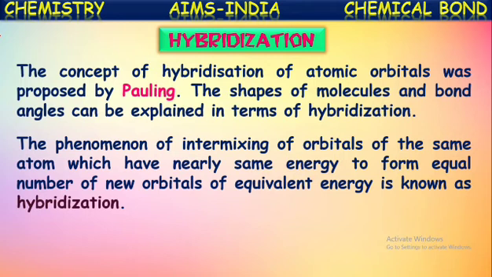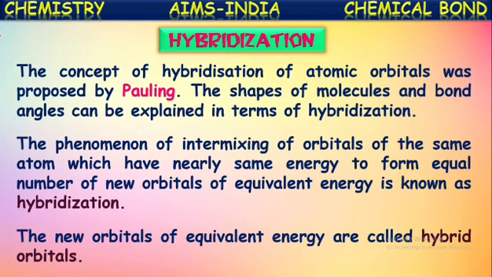So we need to understand one thing here. It is a hypothetical concept which is proposed to explain the bond angles and the shapes of the molecules. It is the phenomenon of intermixing of atomic orbitals of the same atom, which have nearly the same energy, and thus they form new atomic orbitals which have equivalent energy. This phenomenon is called hybridization, and those new orbitals formed with equivalent energy are called hybridized orbitals.